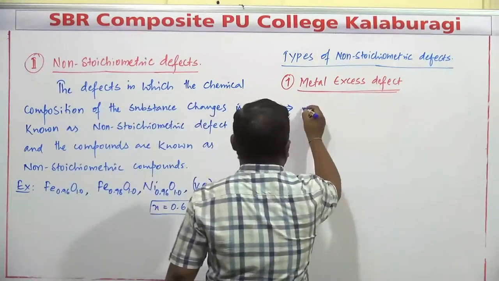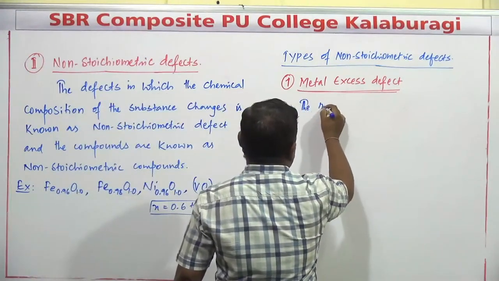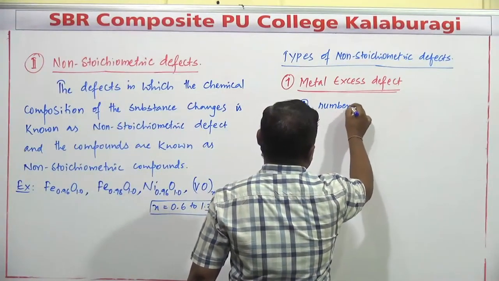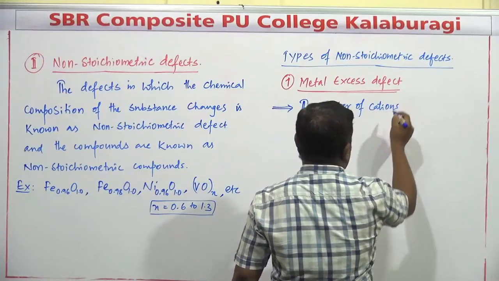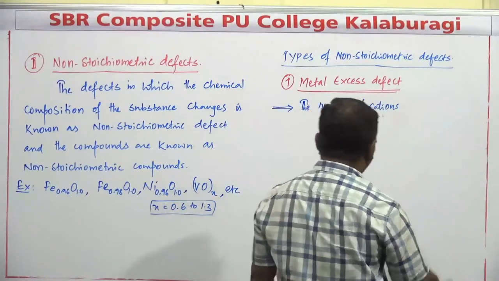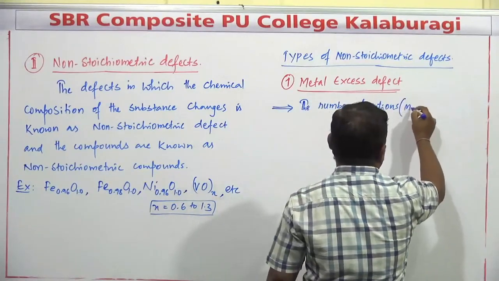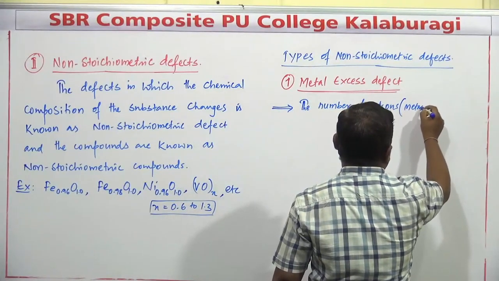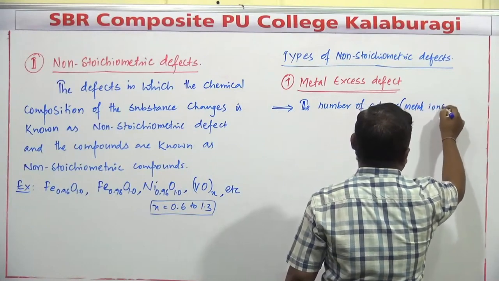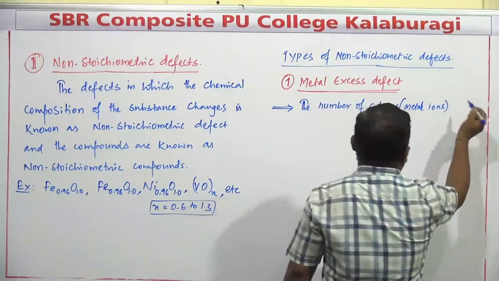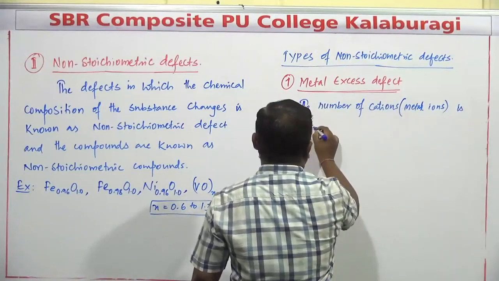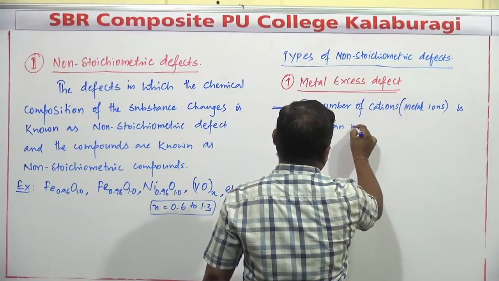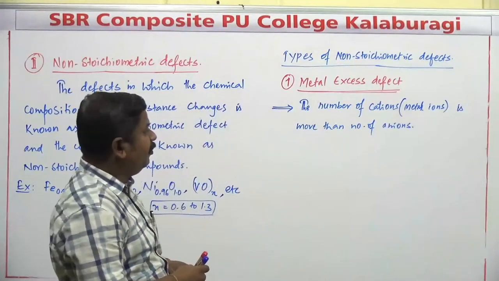What is metal excess defect? Usually metal ions exist as cations. Metal ions are cations. The total number of metal ions or cations will be found to be more.